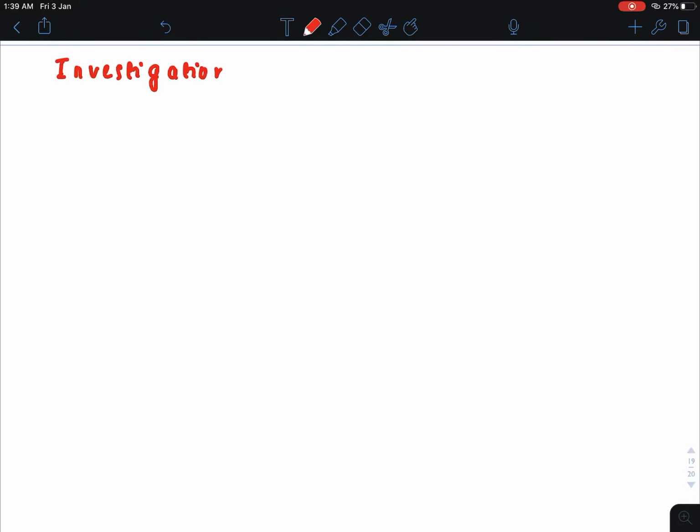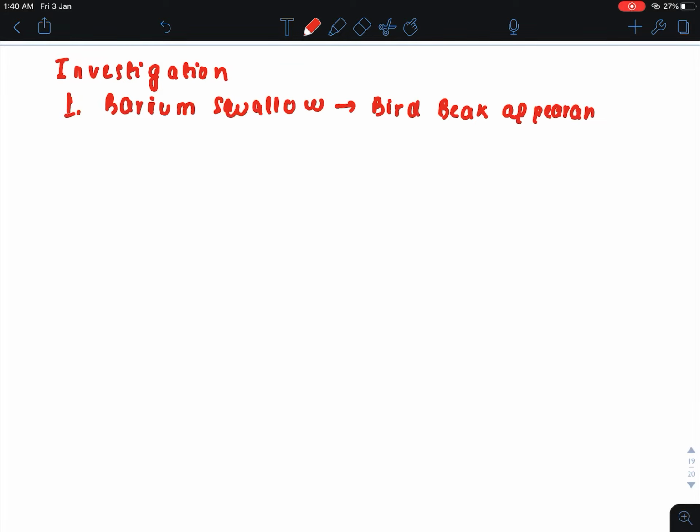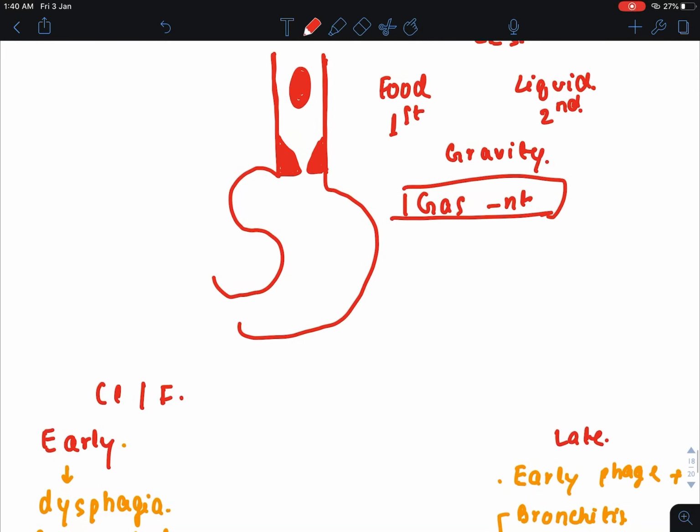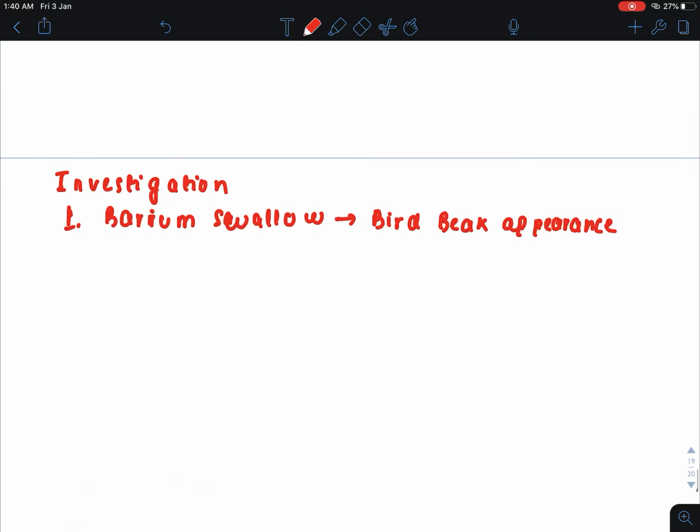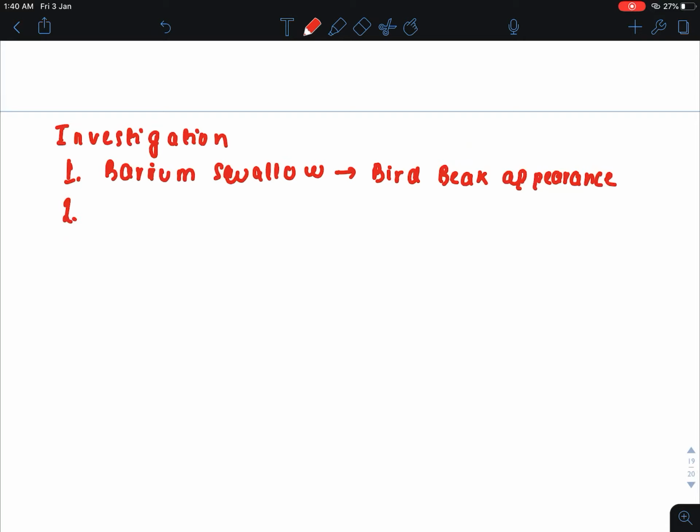Firstly we will do the investigation which is barium swallow. In barium swallow, the patient is given barium to drink, and because of that the esophagus takes up the contrast, and when we take the X-ray, the X-ray shows a bird beak appearance.